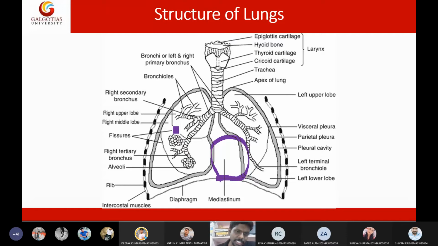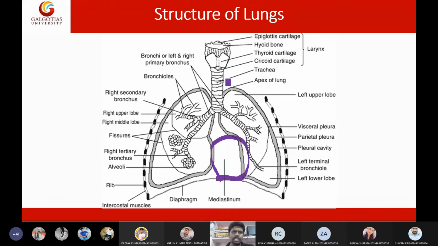We have 2 fissures in the right lung, whereas we have 1 fissure in the left lung. In the right side lung we have the right upper lobe, right middle lobe, and right lower lobe, whereas on the left side we have the left upper lobe and the left lower lobe. So these are the lobes of the lungs.